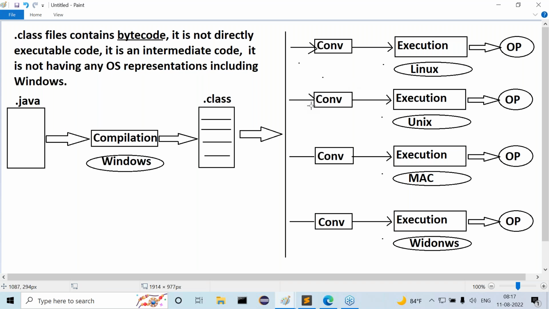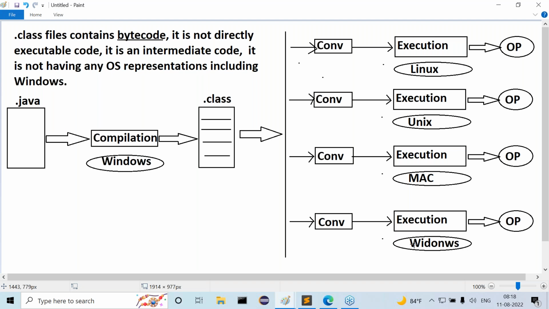Similarly, here also one converter exists. What is the job of this converter? It will take neutral bytecode as an input and convert it to Unix representations. Similarly, this converter will take neutral bytecode as an input and convert it to Mac representations. Then this converter will take neutral bytecode as an input and provide Windows represented bytecode. It will convert that neutral bytecode to Windows representations.